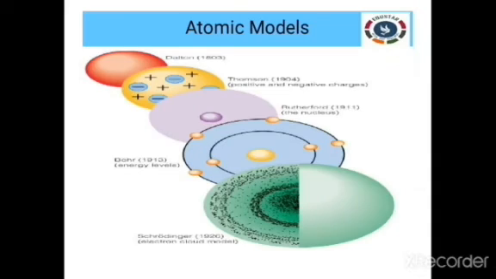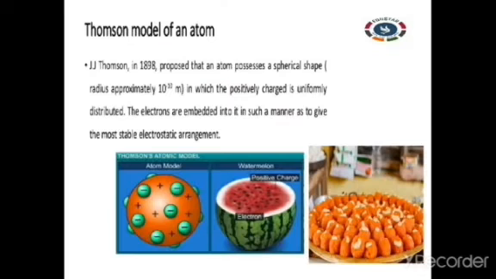Now let us move on to the atomic models. Dalton's atomic theory did not say anything about subatomic particles. Next, Thomson identified the existence of the proton and neutron. So now we are going to see the Thomson atomic model.